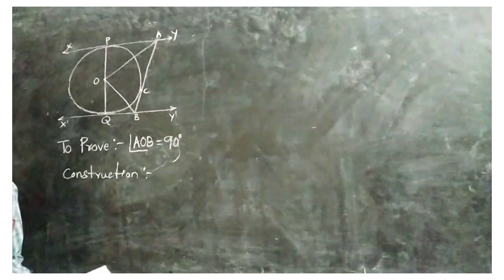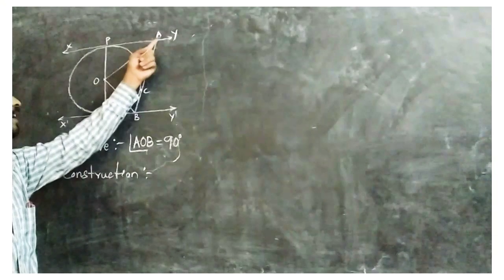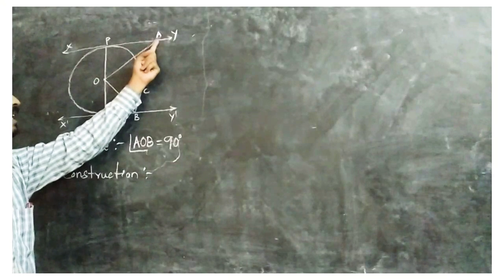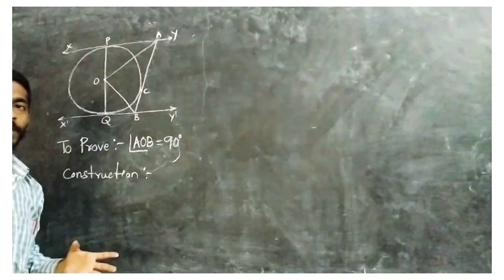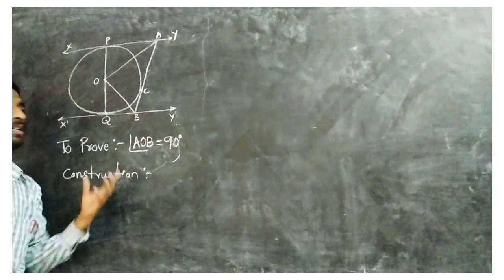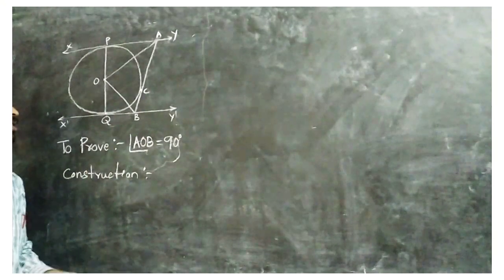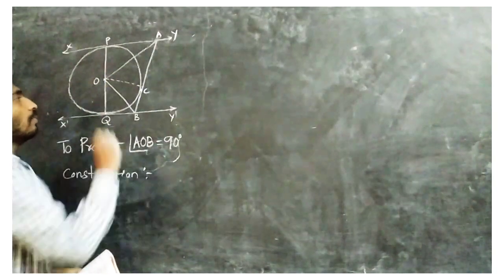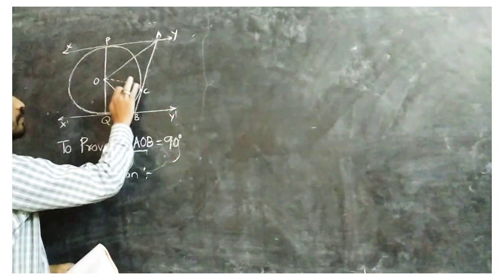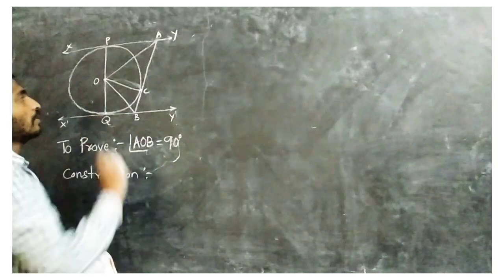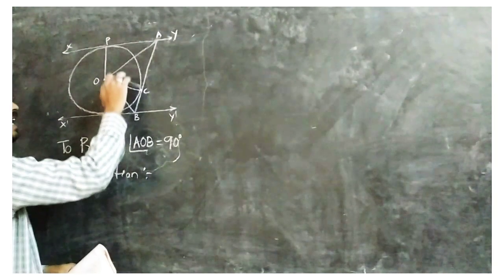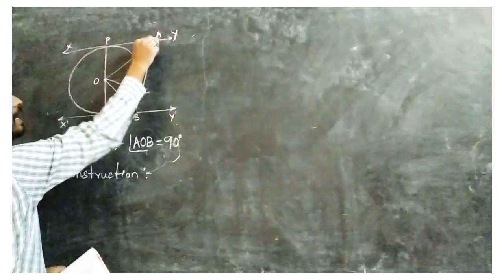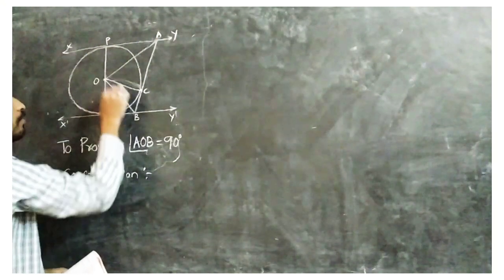Number 9, the given figure, and we have to find the angle AOB. Here A is the external point, and B is also an external point. For this we need a construction: join OC. If we join this OC, we get the triangles APO, AOC, COB, BOQ.